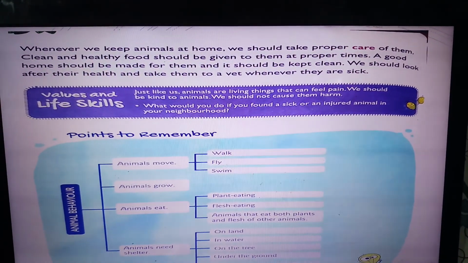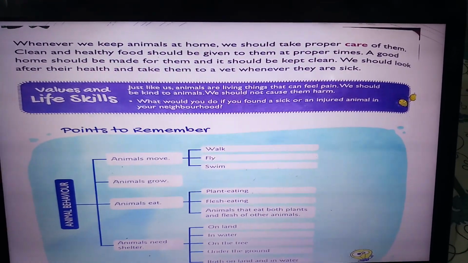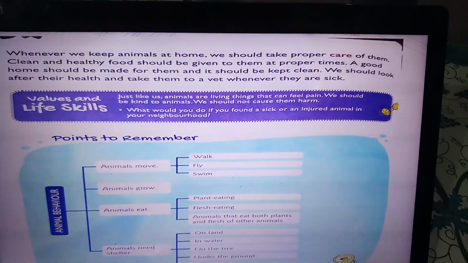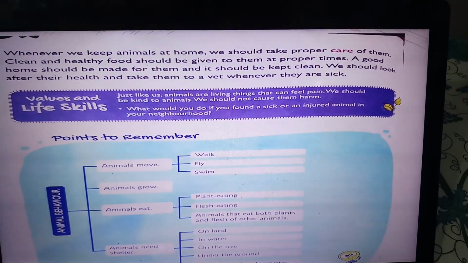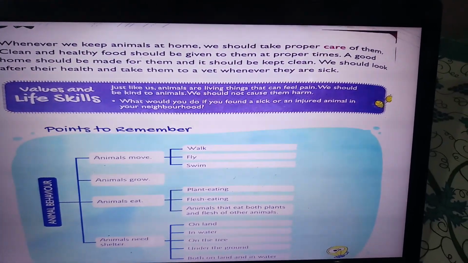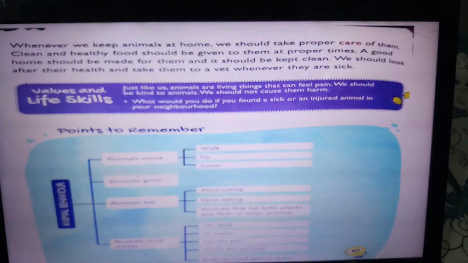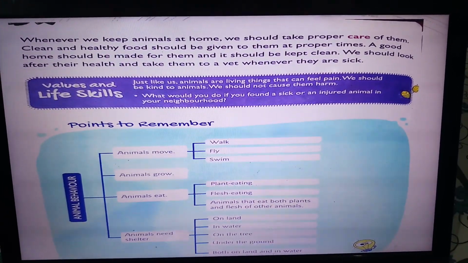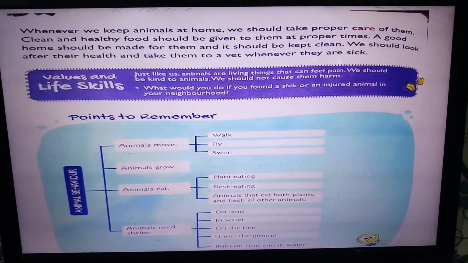We should clean them properly, give them healthy food to eat, give a proper home for them, and the home that is given to them should also be kept clean. We should look after their health and in case if they ever fall sick, we should take them to the vet. That is the doctor for animals.